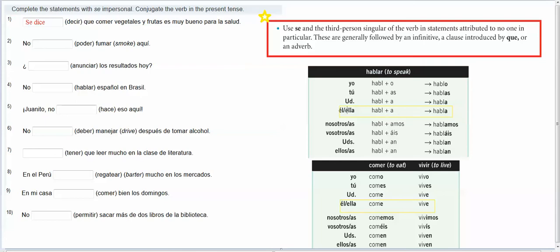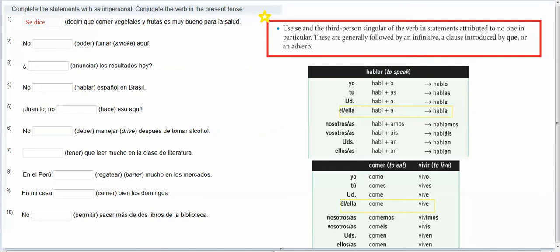So you're going to look here for these situations, for statements that might go on a sign or on instructions. You're always going to be using third person singular, so you're always conjugating a verb for él, ella.